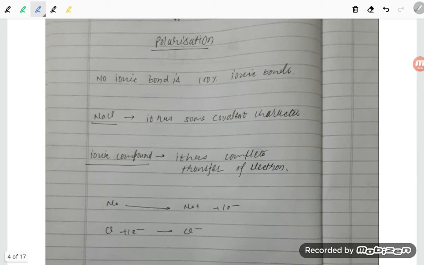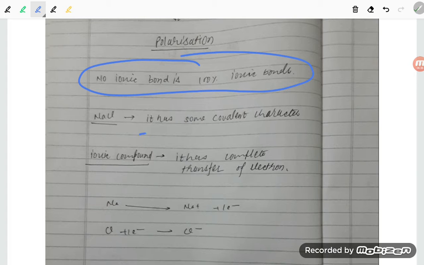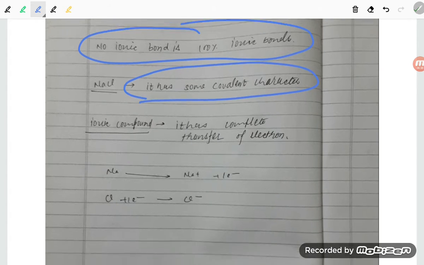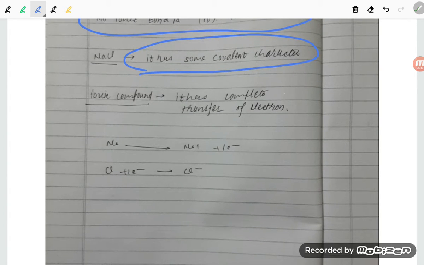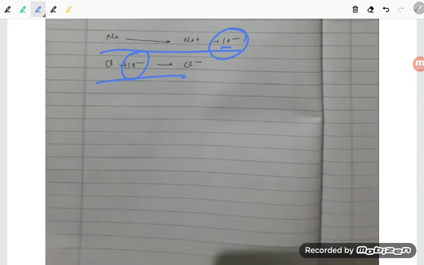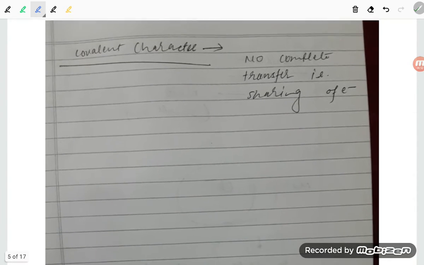Now, Fajan's rule says no ionic bond is 100% ionic. NaCl has some percent of covalent character. An ionic compound has complete transfer of electron. Now, in NaCl, Na is giving an electron and Cl is taking the electron, forming the ionic bond.